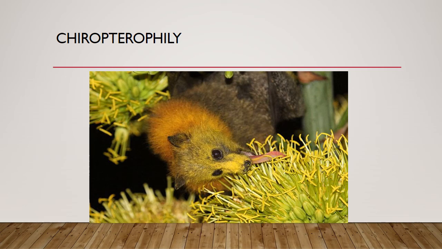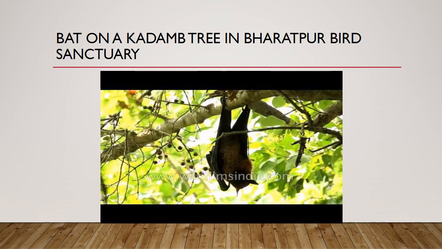The fragrance will be strong, the color is not attractive. They secrete abundant nectar. Nectar will be produced in large quantity. See, this is kadamb, okay, kadamb tree. Here you can see bat, and here also an example for chiropterophily.